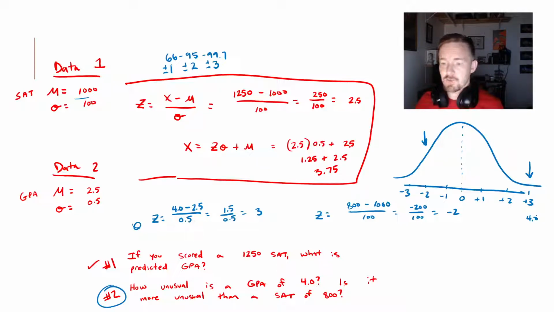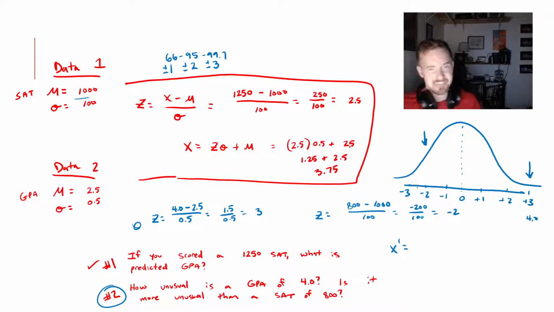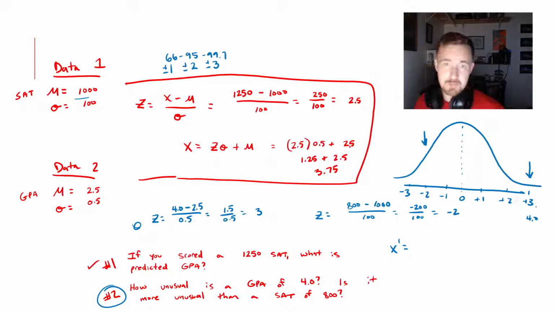Just like, if we want to look at 4.0, what would be the equivalent of a 4.0 but negative? Let's do it. Why not? It'll be fun to do. So if I wanted to know the negative equivalent of a 4.0, I already know the z-score is positive 3.